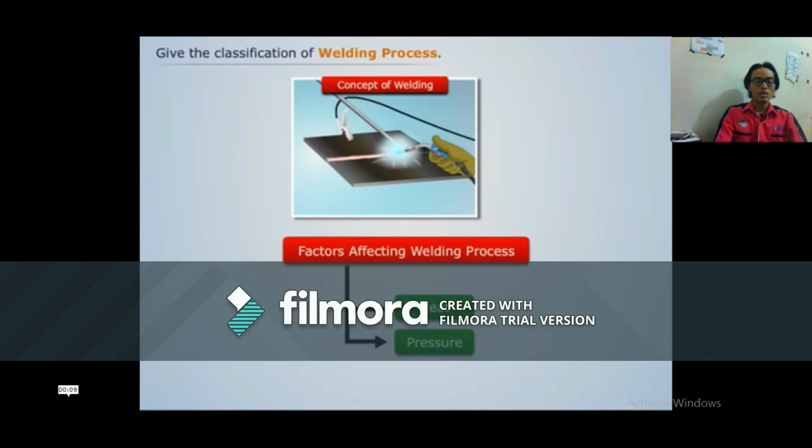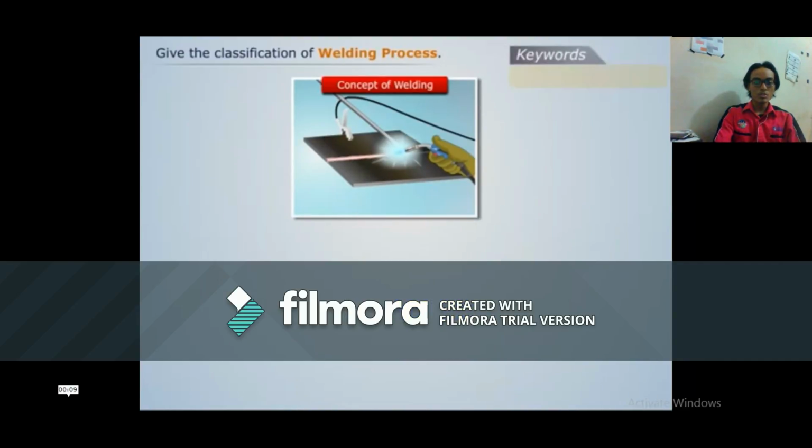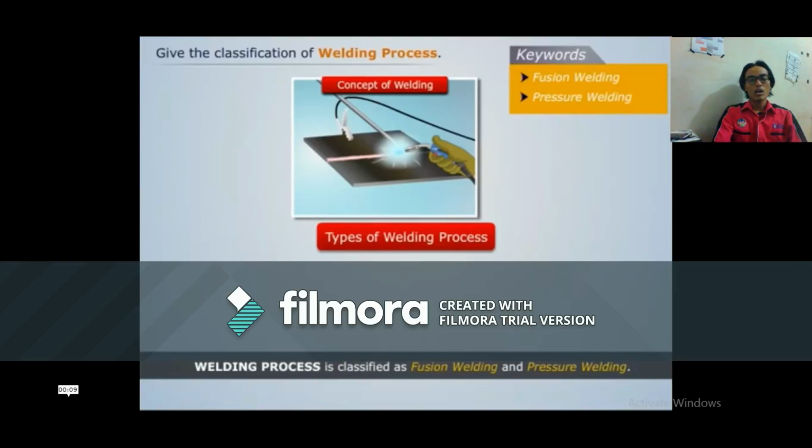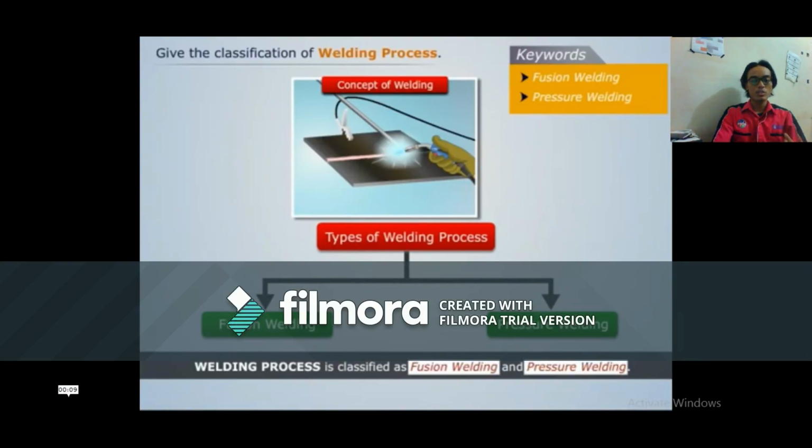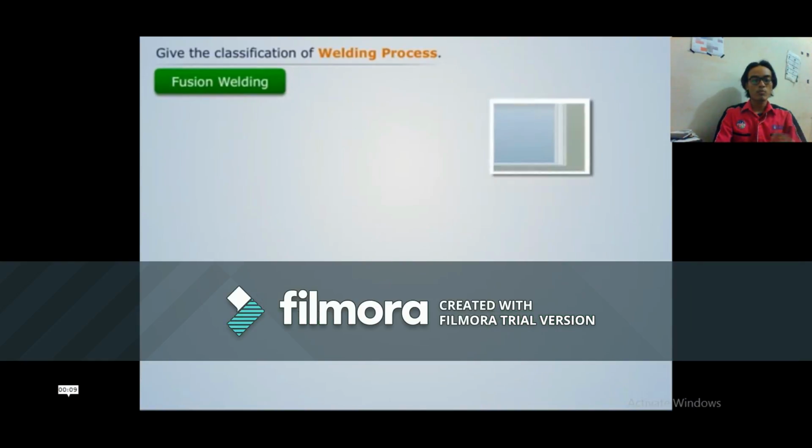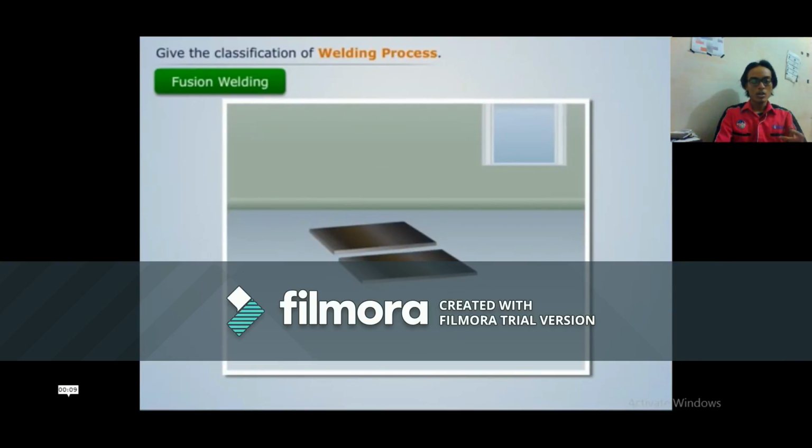In this process, there are factors that affect welding: heat and pressure. Our main topic to explain is fusion welding, not pressure welding. So in the welding process, they have fusion and pressure. The first one I will explain is fusion welding.